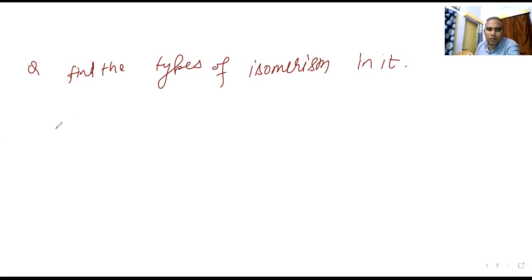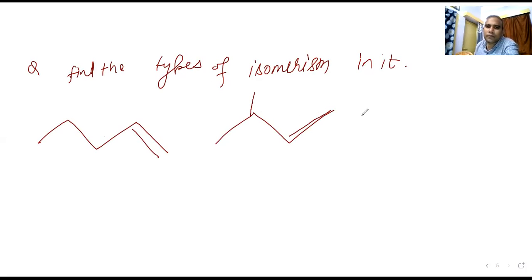Here we are talking about this one, another is this one, then here is this one. Again, here you put one more, and here I am also putting one more.